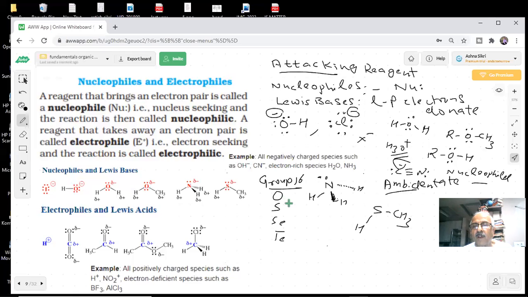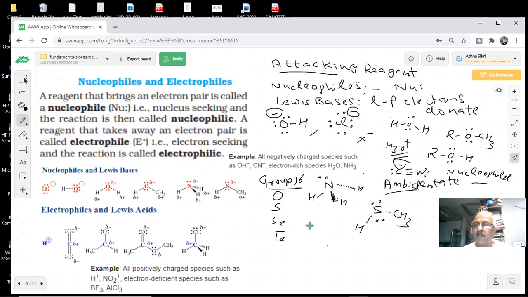That means there are 6 electrons in the valence shell of sulfur. Oxygen, sulfur, selenium, how many? 6. Two are bonding, and how many are left? 1, 2, 3, 4.